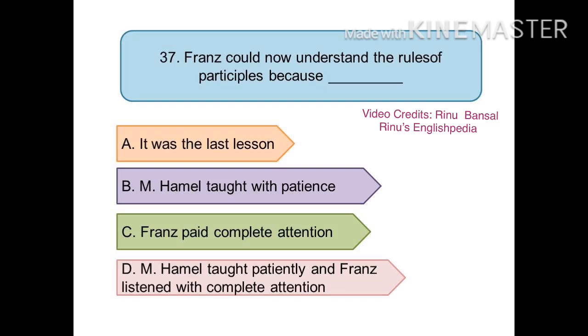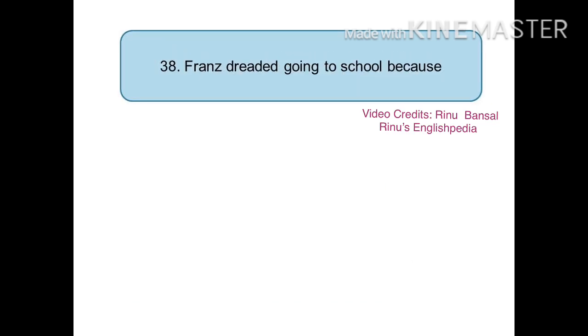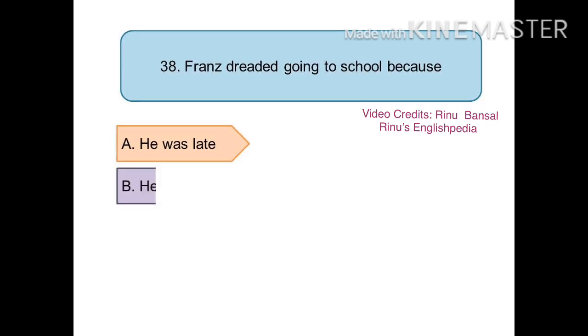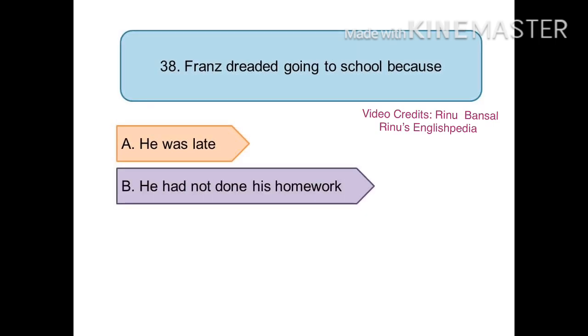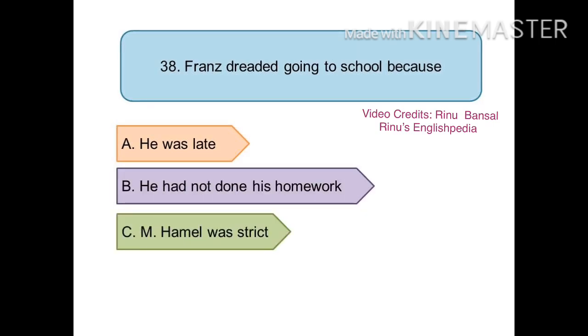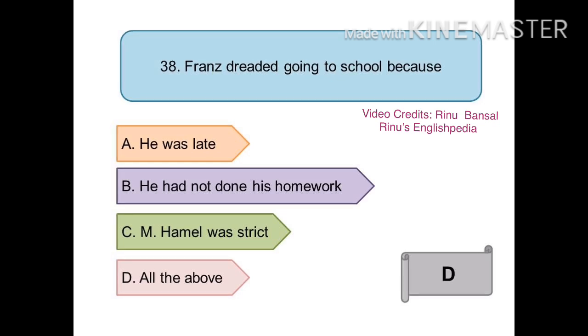And the right answer is option D. Your next fill in the blank is, Franz dreaded going to school because option A, he was late, option B, he had not done his homework, option C, Monsieur Hamel was strict, or option D, all the above. And the right answer is option D.